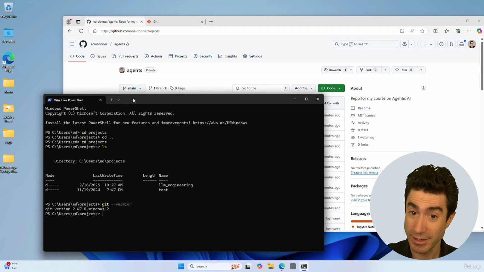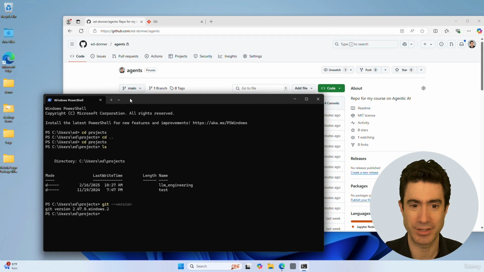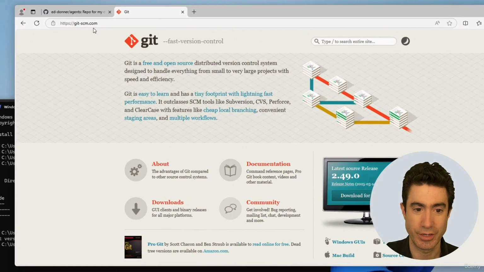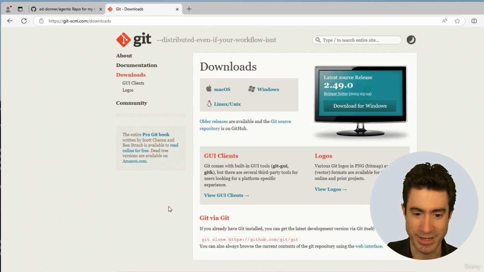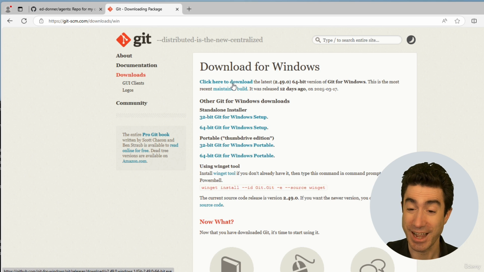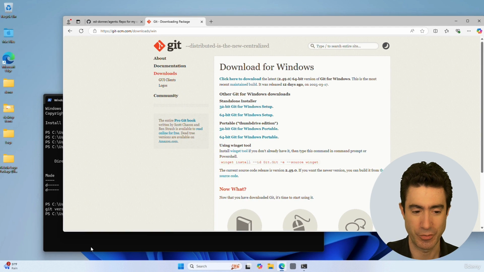If you don't have Git installed and that has an error message, then you can go to Git's website, and there's a link in the setup instructions, and go to downloads and to Windows. And you can click here to download the latest version for Windows, and the installation instructions should be crystal clear, and make sure that you have that in there.